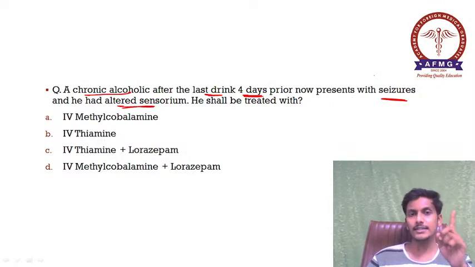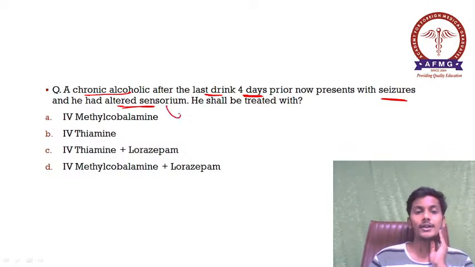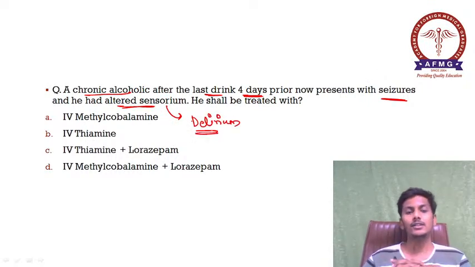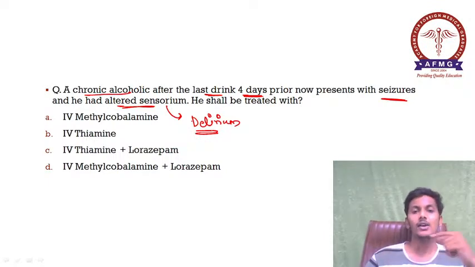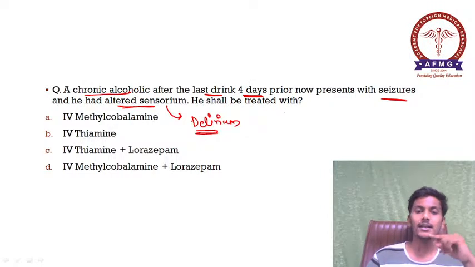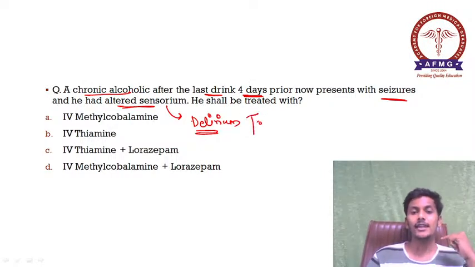So first of all, the patient is presenting with seizures, and there is also altered sensorium. What does altered sensorium mean? There is delirium. And delirium in a chronic alcoholic after stoppage of the drink, or maybe the last drink is 4 days prior. This is a characteristic case of delirium tremens.